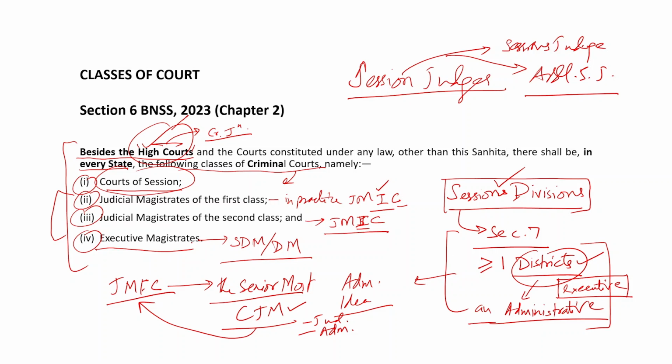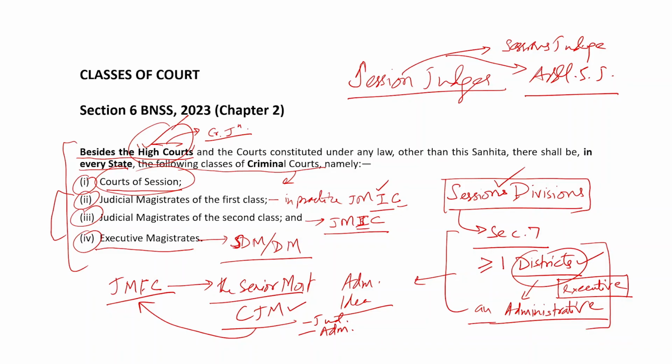Now let us see executive magistrate. Now they are also shown as court, as criminal courts in section 6. Many of us would not be comfortable with the idea of an executive magistrate being a criminal court. So a SDM or a DM discharging function as a criminal court would not be known to many of us. But then it has been given here that executive magistrate is also class of criminal courts.